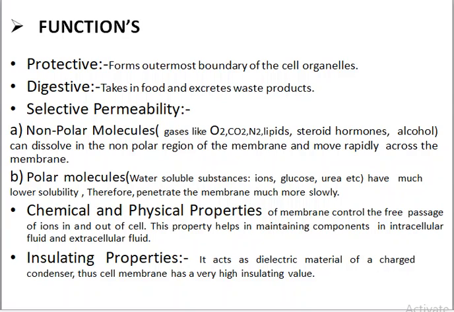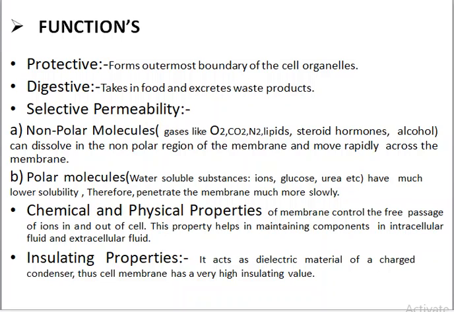The unique and special property of the cell membrane is selective permeability. By being selectively permeable, it protects the cell from a harmful adverse event, that is osmosis. It allows only the molecules which can cross the biological membrane, meeting the demands of the cell. It allows molecules such as oxygen, carbon dioxide, nitrogen, lipids, steroid hormones and alcohols, which can dissolve in the nonpolar region of the membrane, to move rapidly across the membrane. These are not harmful for the cell.